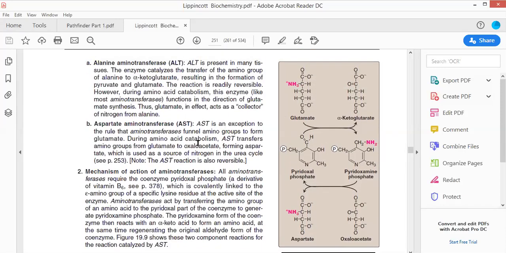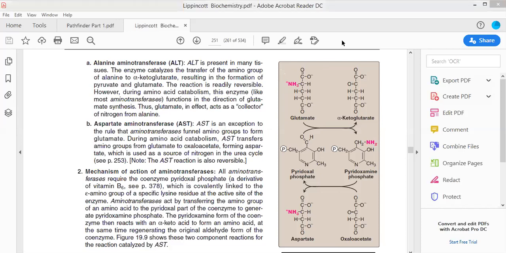See, each and every transaminase possesses in its active site a vitamin which is referred to as pyridoxamine or pyridoxal 5-phosphate. Now this pyridoxal 5-phosphate has a unique character. It is the one that can actually bind to the amino group, and when it binds to the amino group, it can cause the liberation or transfer of the amino group from one amino acid to the keto acid.